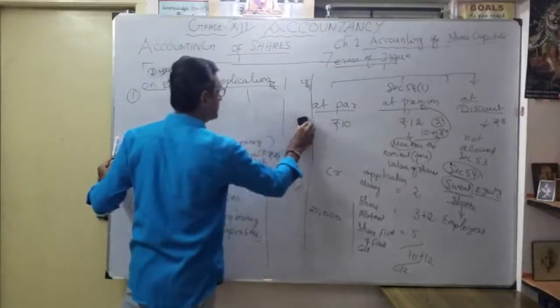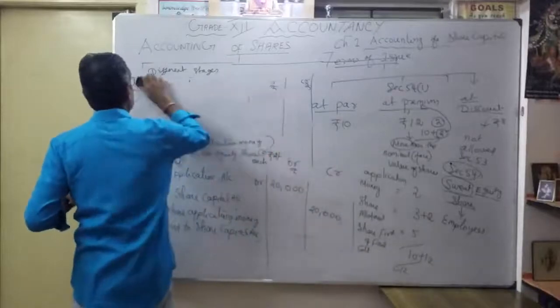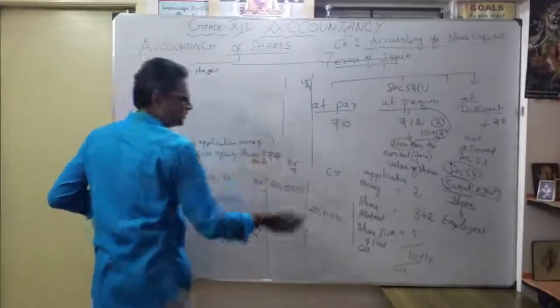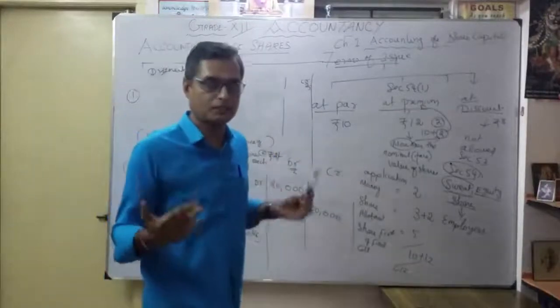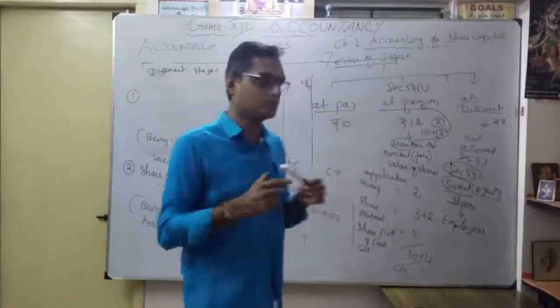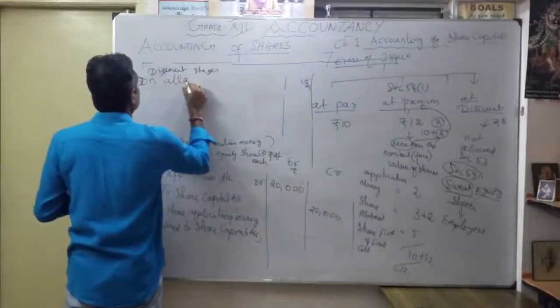The third entry is very important. On heading I will change. What is the third entry? Application money received is transferred to share capital account. Then move on to allotment of shares.